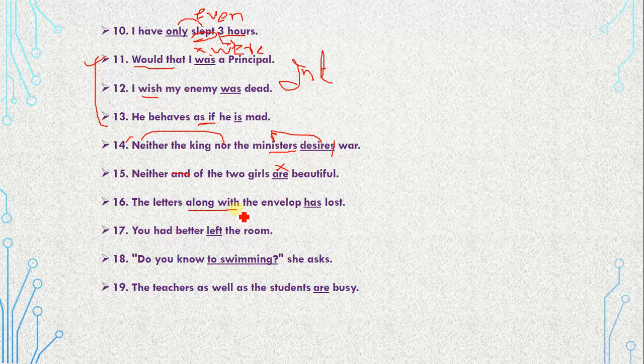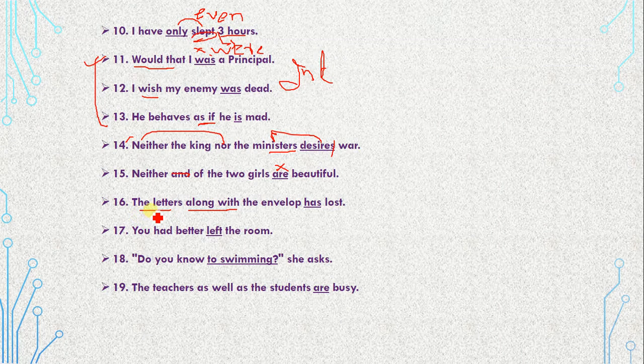Whenever these words or phrases are given in your sentences, note them down please: along with, together with, as well as, and besides. I repeat: along with, together with, as well as, and besides.